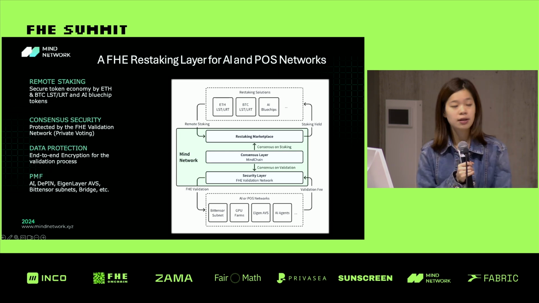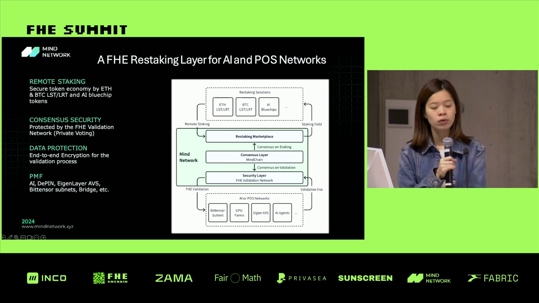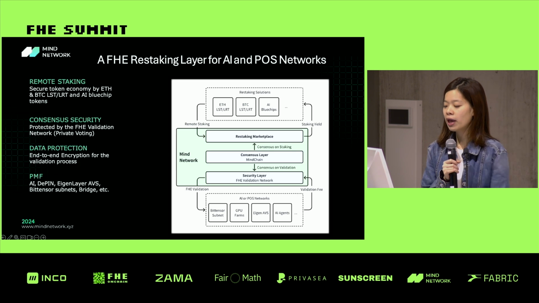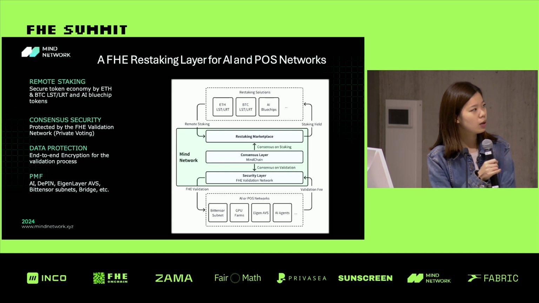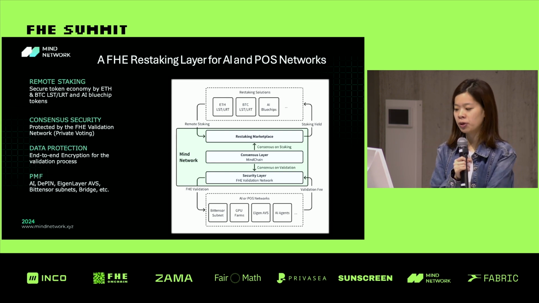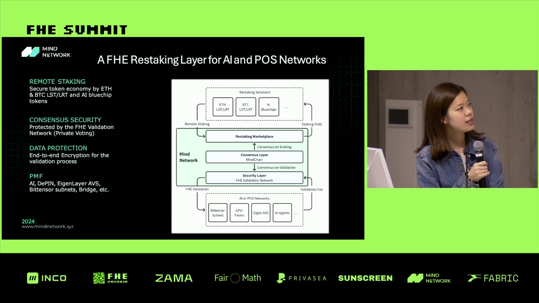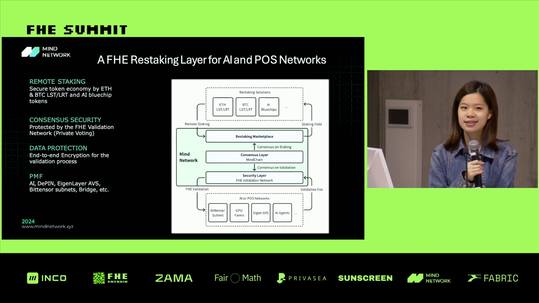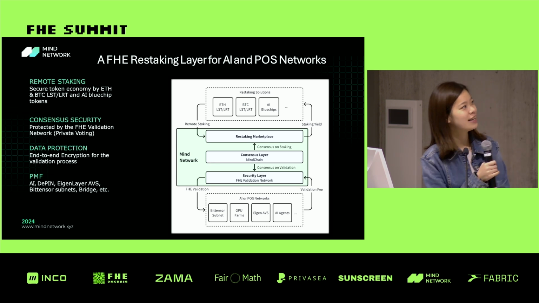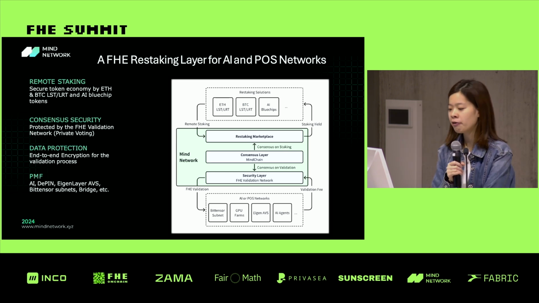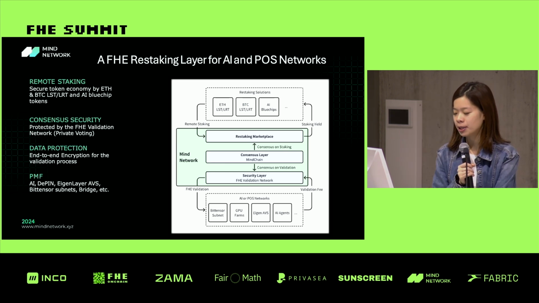On the right-hand side is a more detailed picture. We have three layers here. The security layer, which is the FHE validation network. The consensus layer, which is our main chain, and today we just launched our TGE, so it's a big day for us. And the top layer is a restaking marketplace.